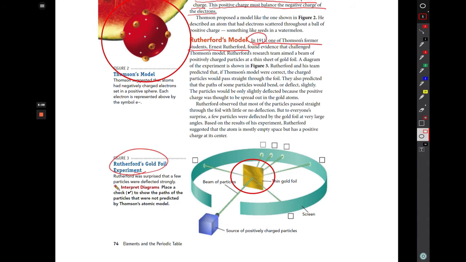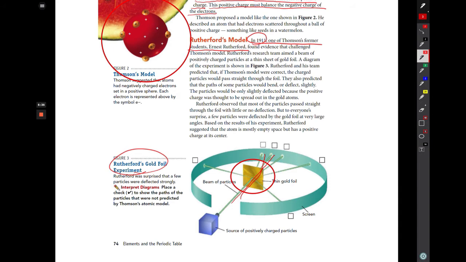So you can almost think like X-rays in a way. And they expected that the beams would just pass through relatively straight to the other side, and that some of them, if they got close to the positive center, being an opposite charge, might get refracted or bent just a little bit to the side. And that's mostly what they found.